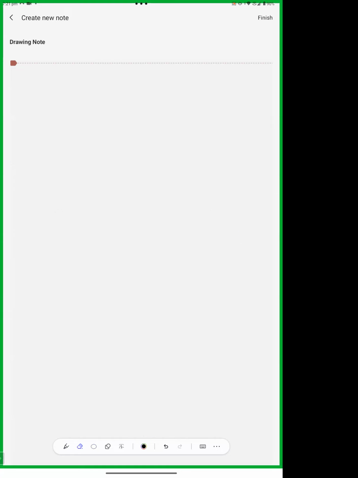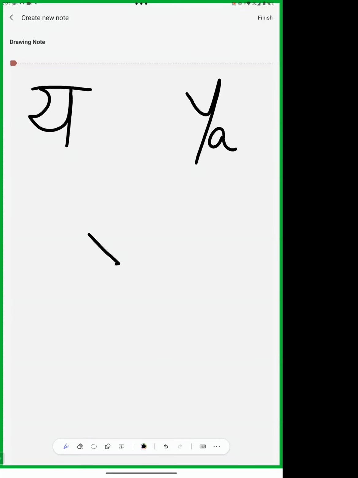Now we are moving to the line of ya. In Devanagari, we make ya like this, and in diacritics it is ya. This is the sound ya. I told you when we were making pa that pa and ya are similar letters. So in Sharda script, we found ya like this.